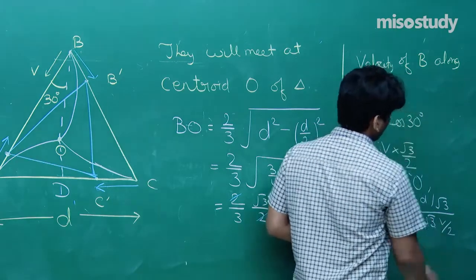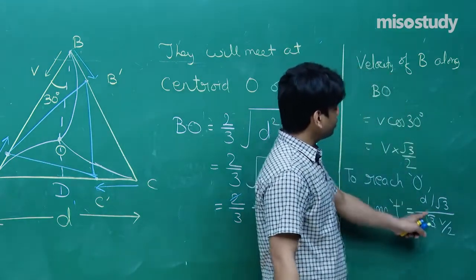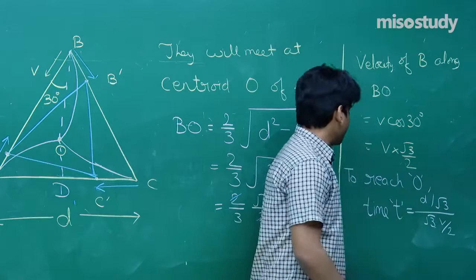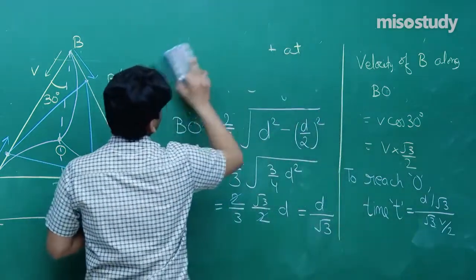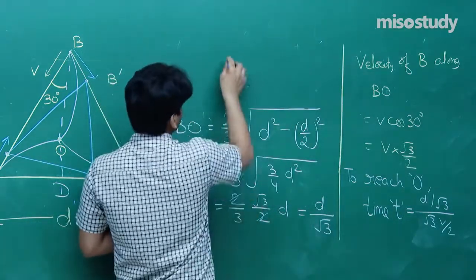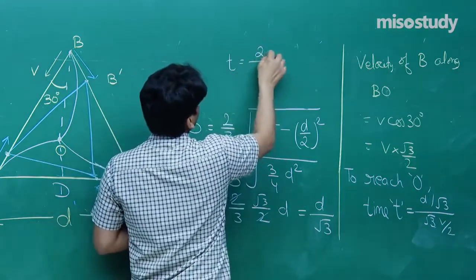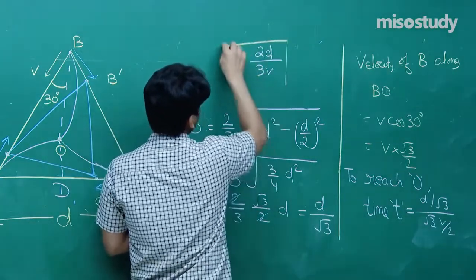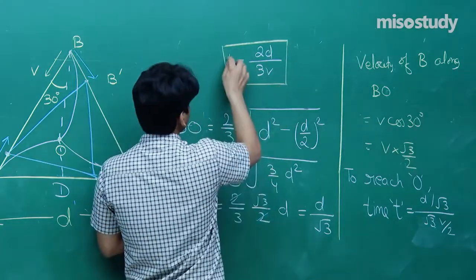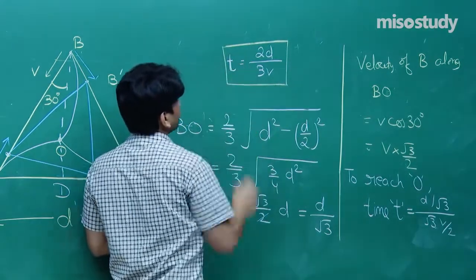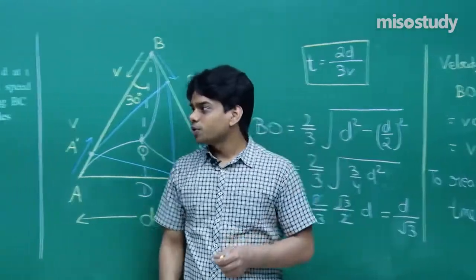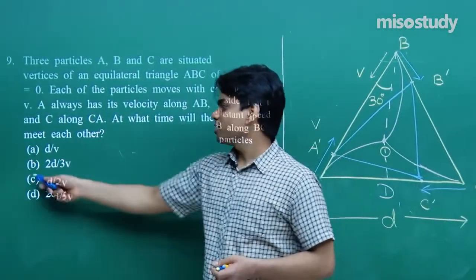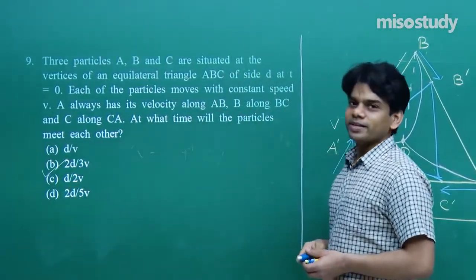Now see, this will come out to be 2D by 3V. So finally time t comes out to be 2D by 3V. This is the final result. Let's look at the options. Option B matches, so the right answer is option B, 2D by 3V.